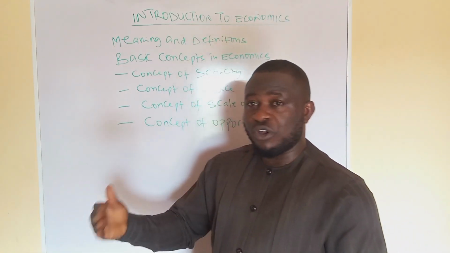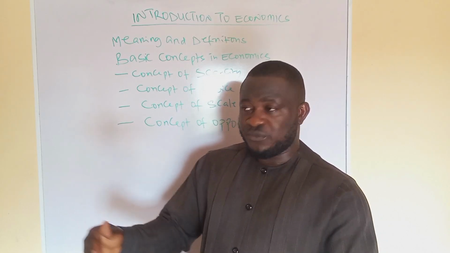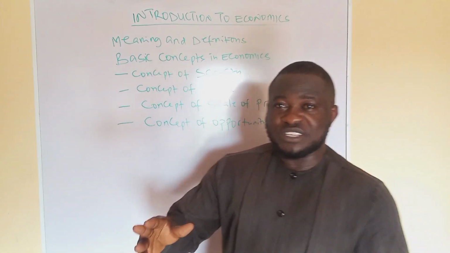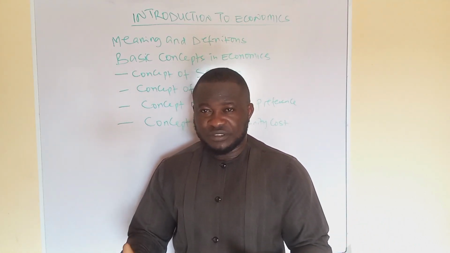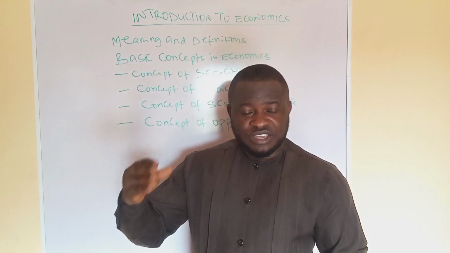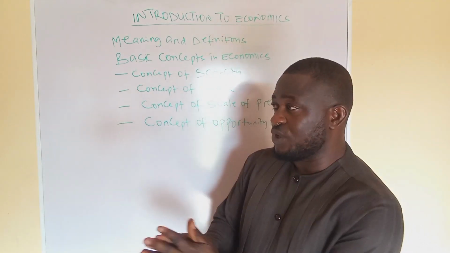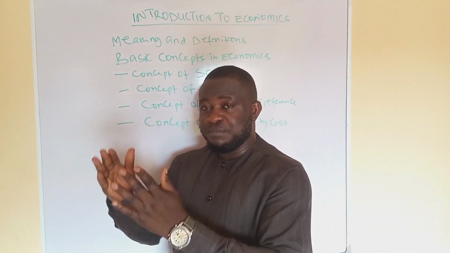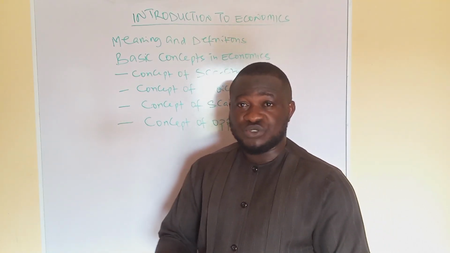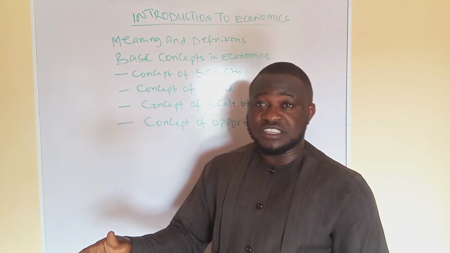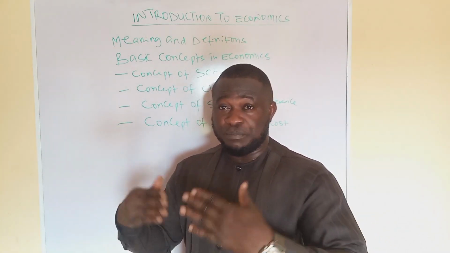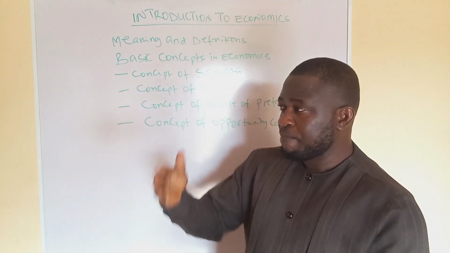Though economists employ scientific methods and follow a systematic approach in their analysis, economics is concerned with the behavior of individuals. But then you cannot look at economics as a pure science, because economics deals with the behavior of individuals, and behaviors of individuals are sometimes complex and unpredictable. That's why economists used to say that individual behavior is erratic. So economics is a science, but a social science, not a pure science.